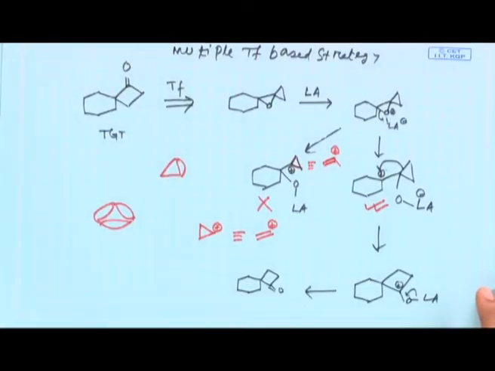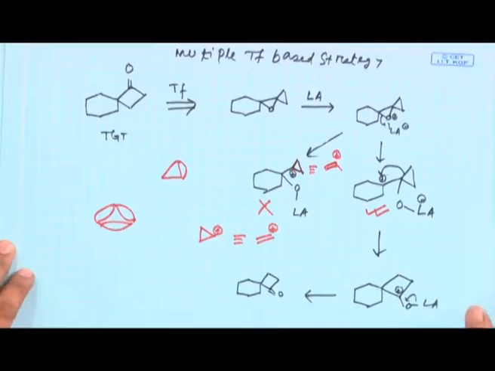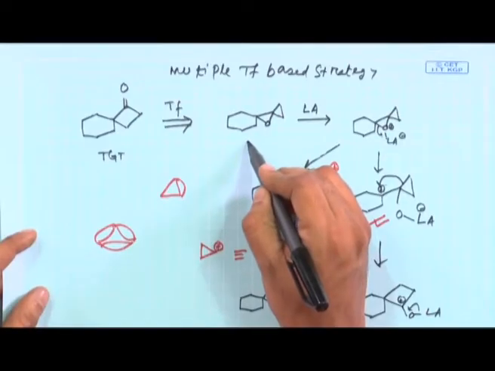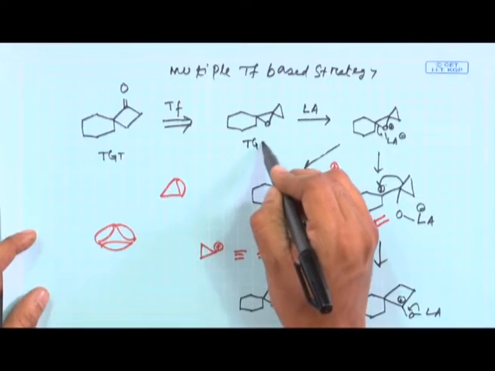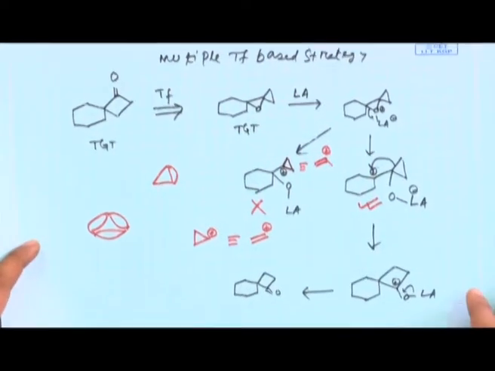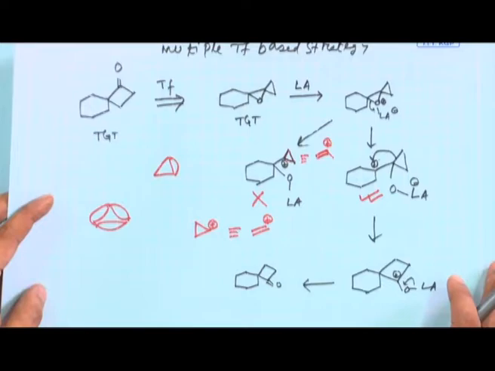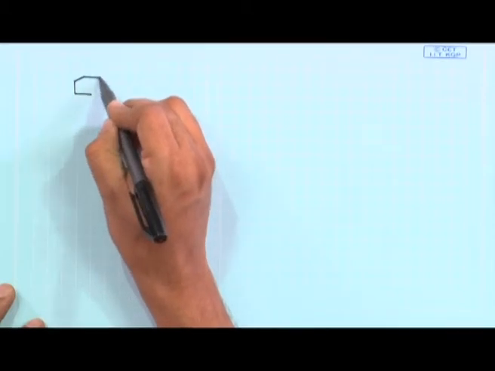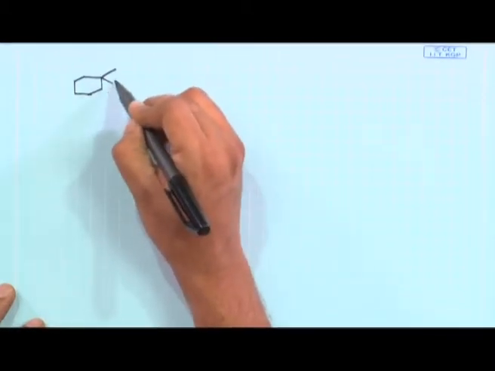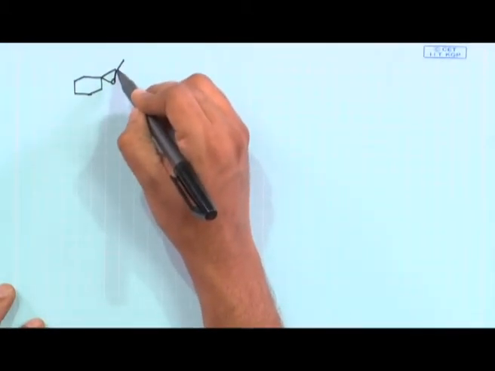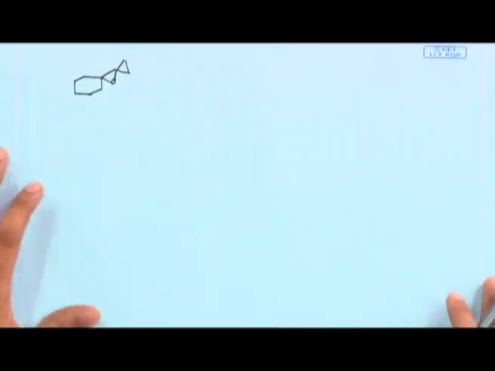Eventually, if you are not familiar with this Meinwald rearrangement, you can do it in a different way, but okay, our next process will be how to access this epoxide, because this epoxide you also require. So, next our target will be to access this epoxide, which is now required for the Meinwald rearrangement to access the target.